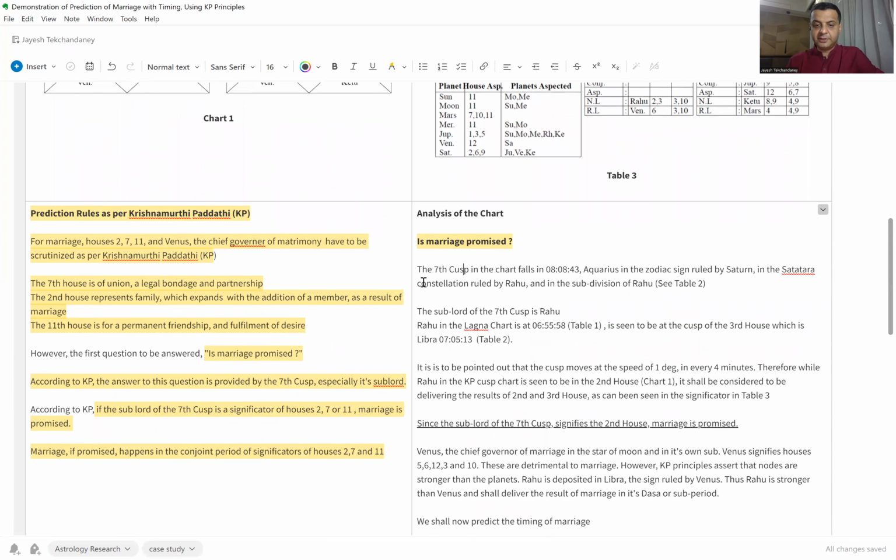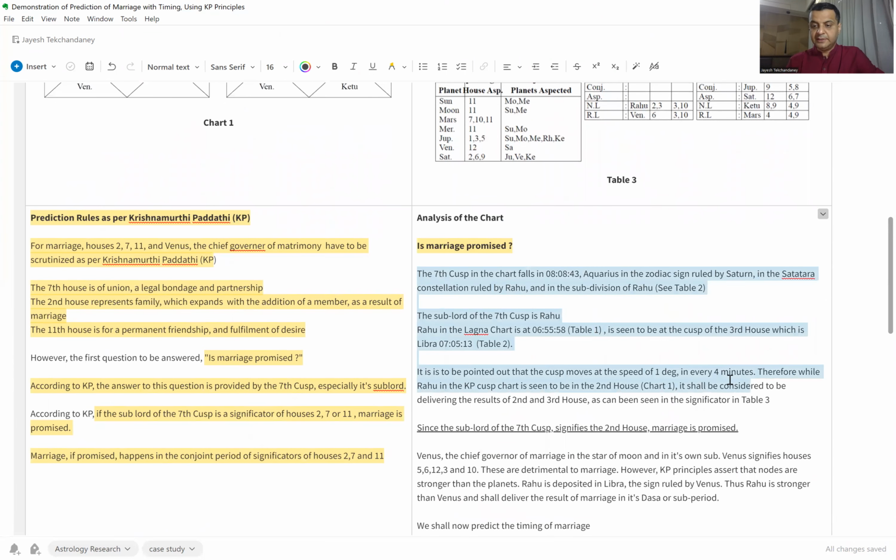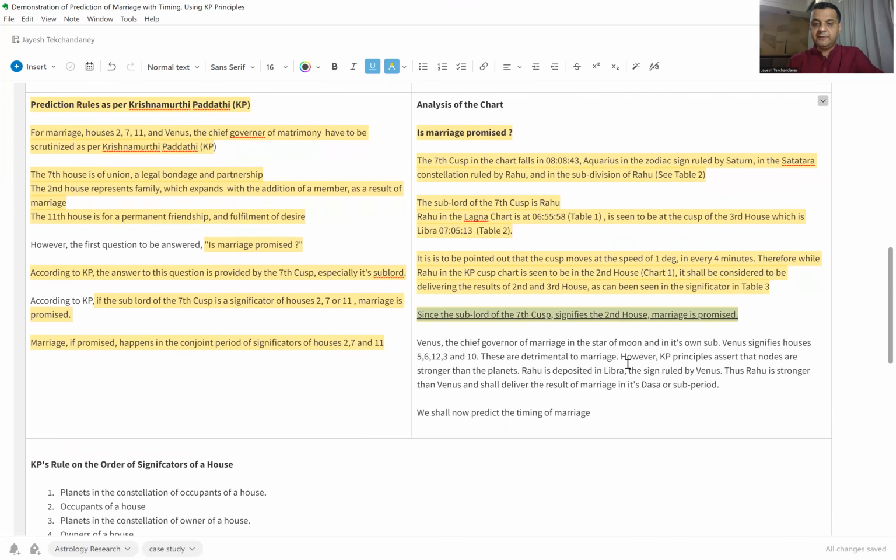So yeah, that's pretty much what we just discussed, and that's the conclusion. Since the sublord of the seventh cusp signifies the second house, marriage is promised for this native. We did mention that we also need to look at Venus, the governor of marriage. So Venus, the chief governor of marriage, well, again, how do we find out the position of Venus?